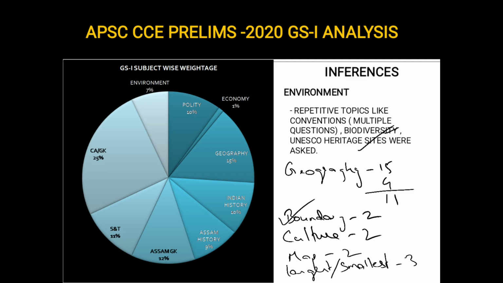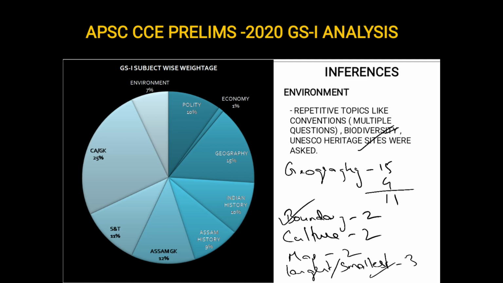Regarding culture, the festivals of Northeast, the dances of Northeast, and the tribes of Northeast are very important. Map-based questions can be asked. Usually in UPSC also you will see a lot of map-based questions. And in APSC you will see mostly questions regarding the largest, smallest and this kind of trivia-based geography questions. So these are certain topics on which questions are usually asked.